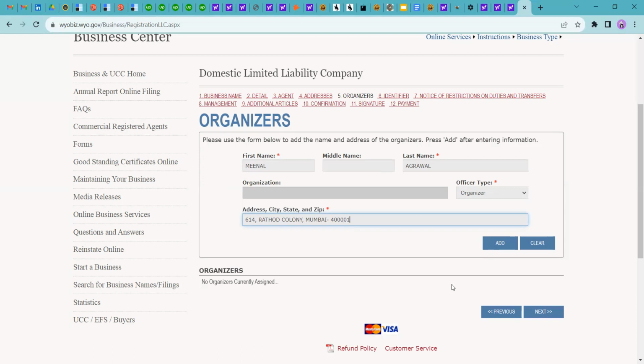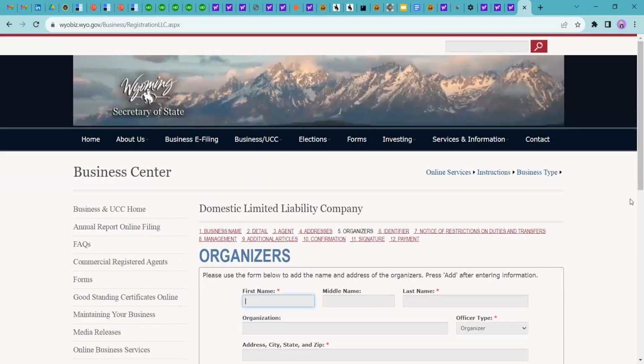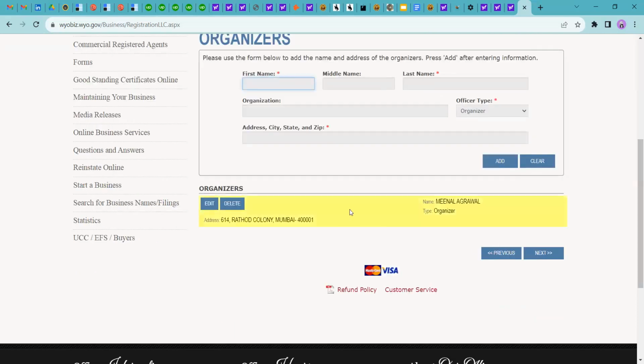Okay, so we need to add the details of the organizer and move forward. These are my details as an organizer. And now moving on to the next step.